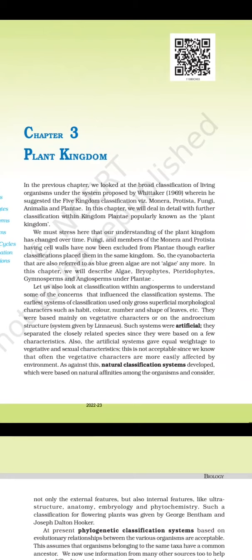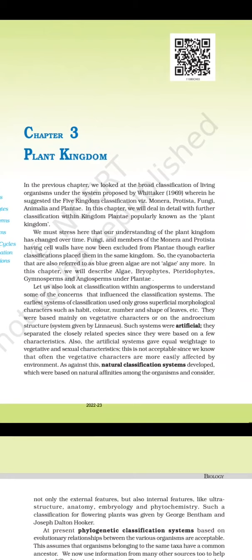We must stress here that our understanding of the plant kingdom has changed over time. Fungi and members of Monera and Protista having cell walls have now been excluded from Plantae, though earlier classification placed them in the same kingdom. So the cyanobacteria, also referred to as blue-green algae, are not algae anymore. In this chapter, we will describe algae, bryophyta, pteridophyta, gymnosperm, and angiosperm under Plantae.